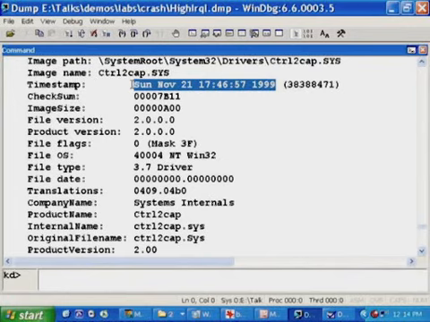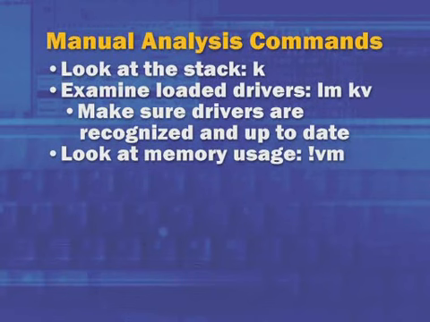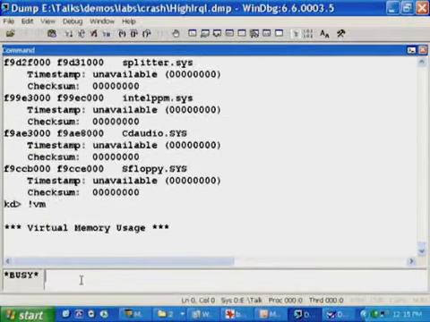Well, we know that you haven't updated that in a long time, Mark, so this is the latest version, but that is a fairly old date to see on a modern system. So we went to the vendor's website. Sure enough, there was an updated driver, loaded that driver, and the crashes went away. Another command that might be useful is the !vm command.